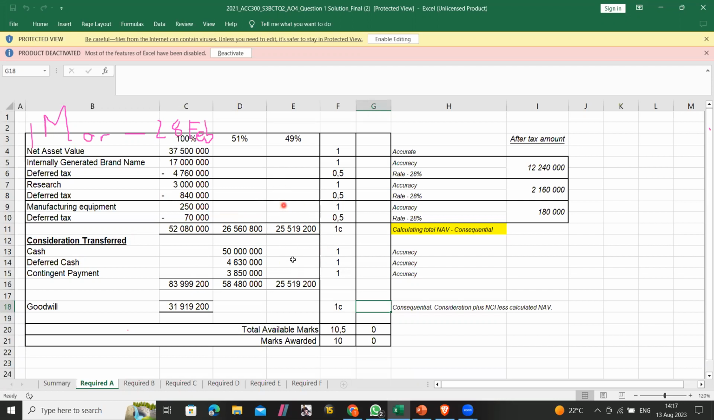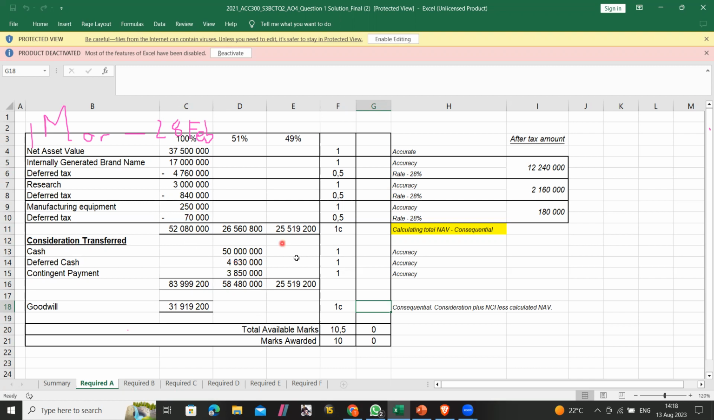Yeah, here's your NCI. And then what happens is you want to calculate your goodwill, right? So this is what you debited first, this amount. And then what did you do? You credited this amount, right? So you debited this amount and then you credited this amount.